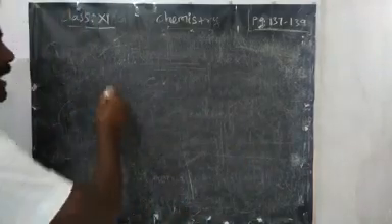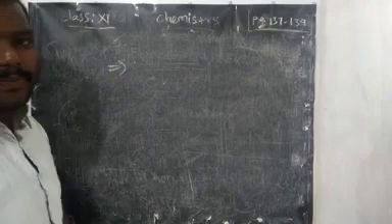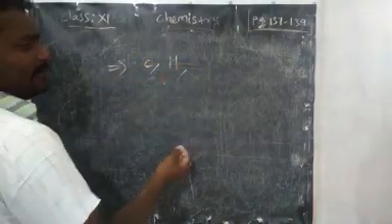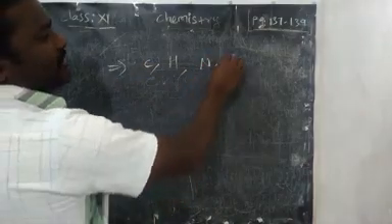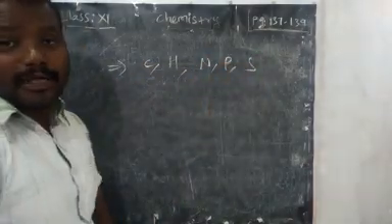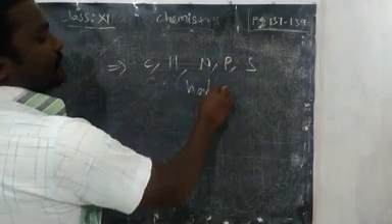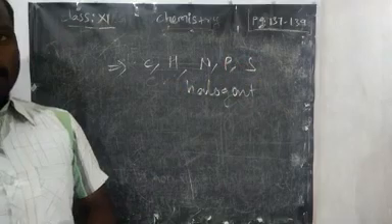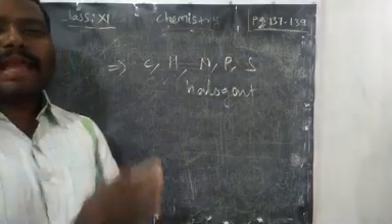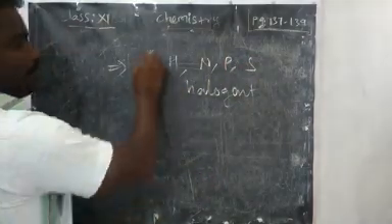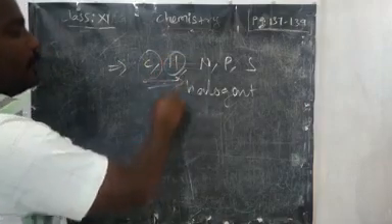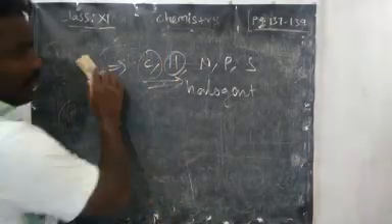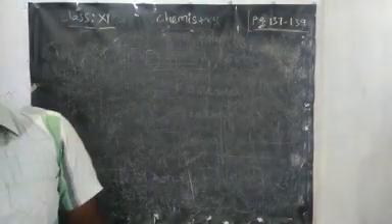Usually, an organic compound contains carbon, hydrogen, and some heteroatoms: nitrogen, phosphorus, sulfur, and halogens may be present. Now one by one we are going to learn how to detect these elements in the compounds. First we are going to detect carbon and hydrogen.